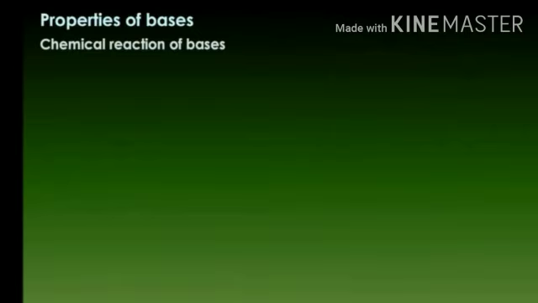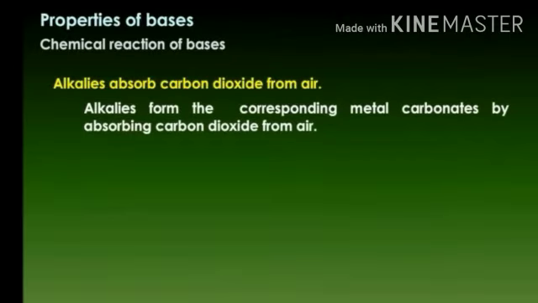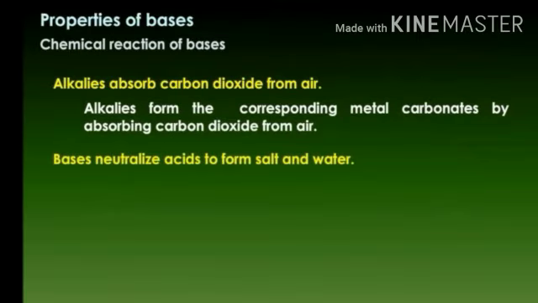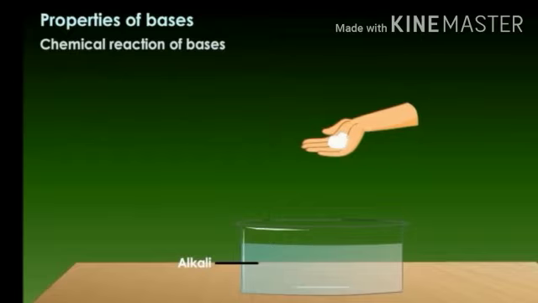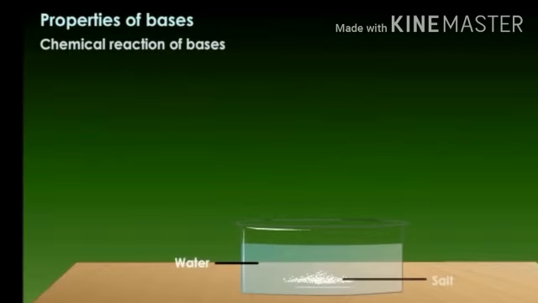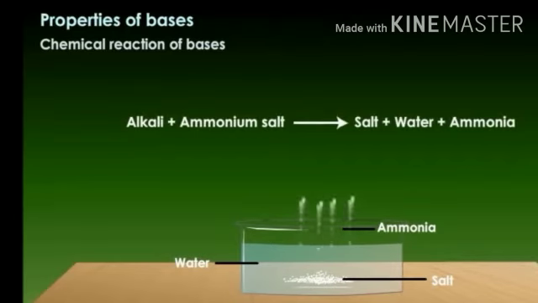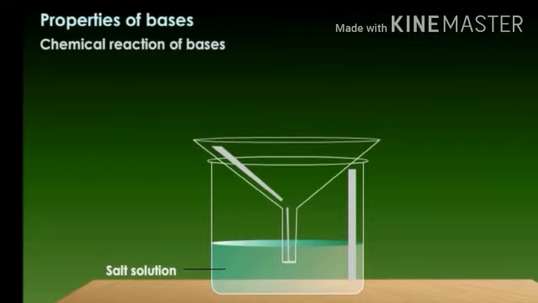Now let's move to the chemical properties of bases. Alkalis absorb carbon dioxide from air and form the corresponding metal carbonates. They neutralize acids to form salt and water. Alkalis liberate ammonia from ammonium salts. Alkalis react with ammonium salt to liberate ammonia, which is a pungent smelling basic gas. Alkali reacts with ammonium salt to give salt plus water plus ammonia.